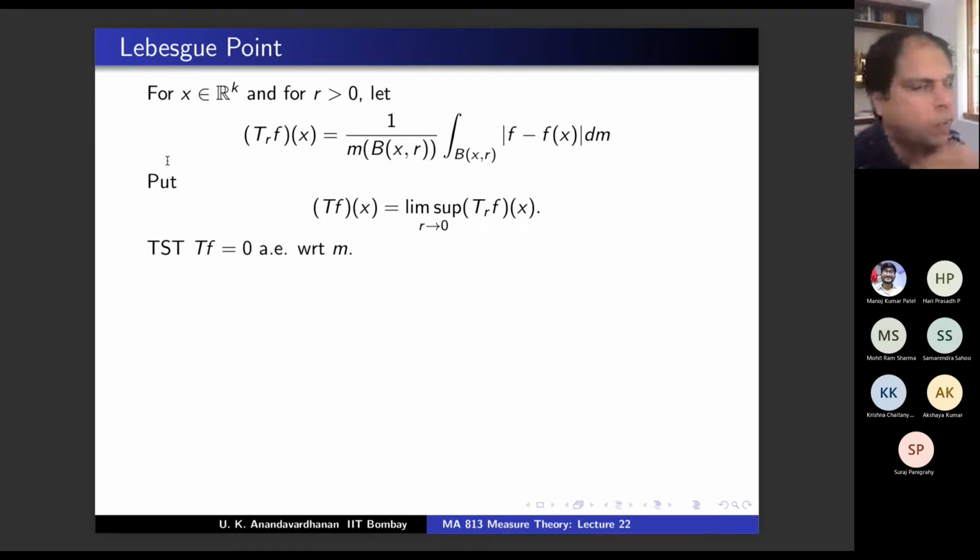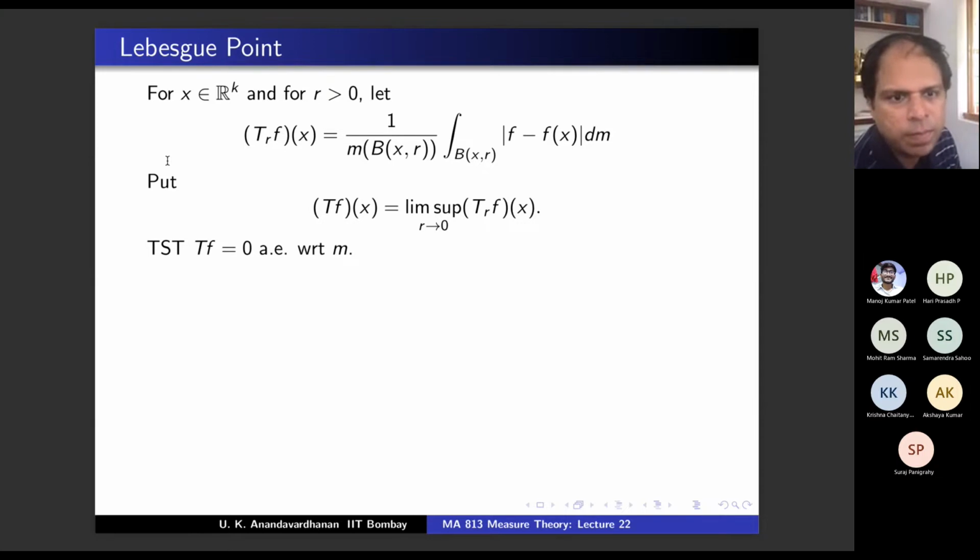First of all, can you guess how the proof should be? As soon as we defined Lebesgue point, what was an obvious Lebesgue point from the very definition? A point where the function is continuous. Therefore, in order to prove such a theorem, it will be natural to use continuous functions, no? Because if f is continuous, then Tf is 0.